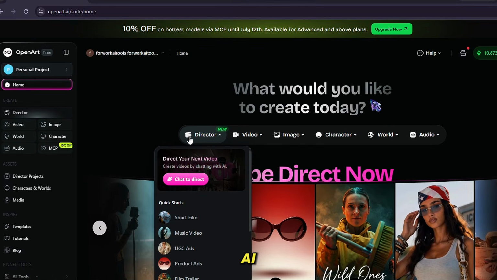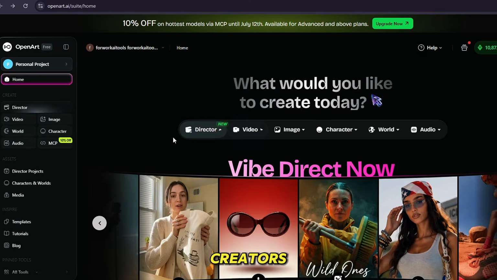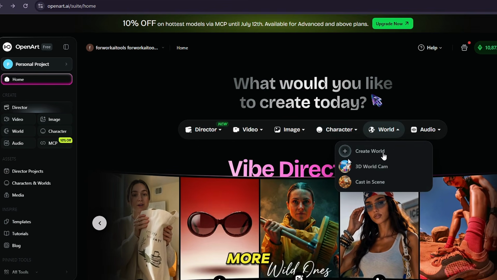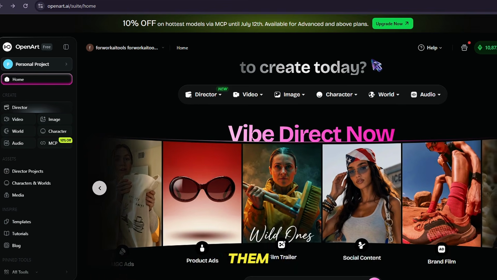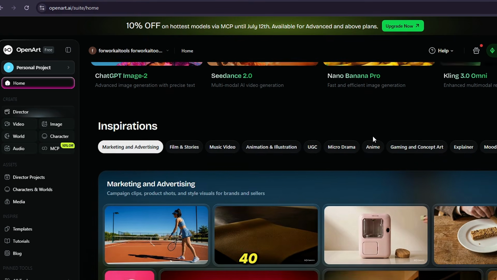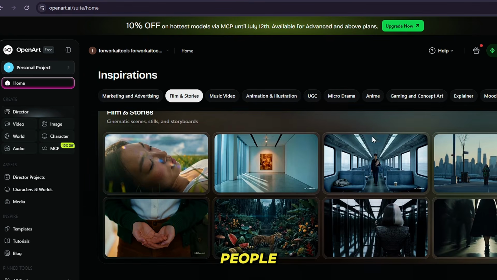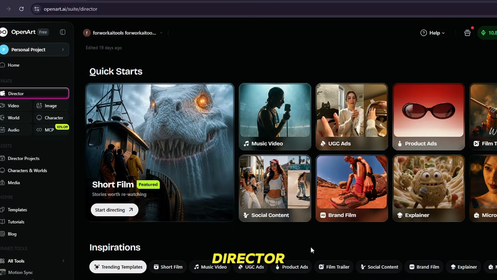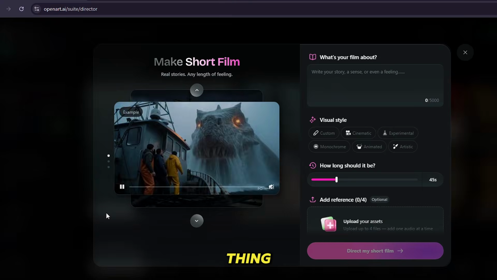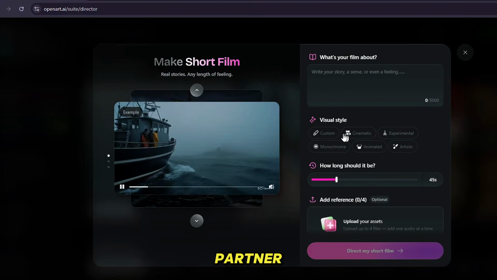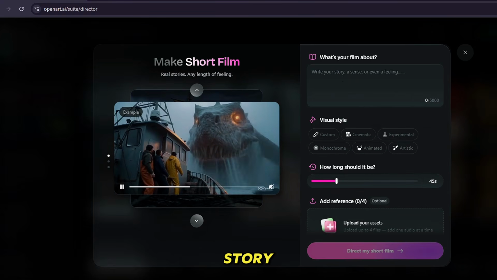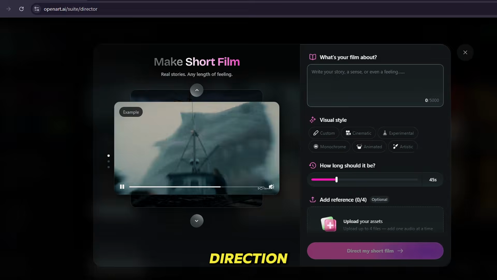OpenArt is a creative AI platform used by millions of creators worldwide for images, video, characters, music, and more. Earlier this year, Notable Capital named them to the inaugural Prosumer AI 40 alongside companies reshaping how people create. Their logo appeared on the NASDAQ Tower in Times Square, and their Director feature is the most ambitious thing they have built, a creative AI partner that lets you make full-length videos simply by describing the story, tone, pacing, and visual direction you have in mind.